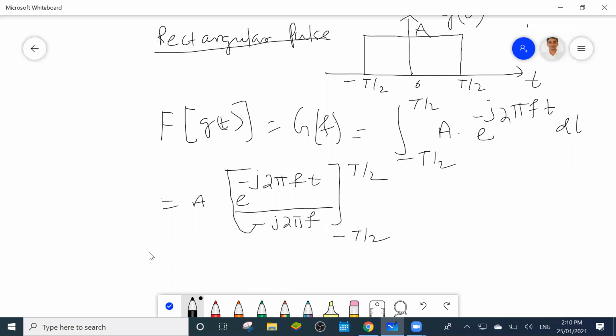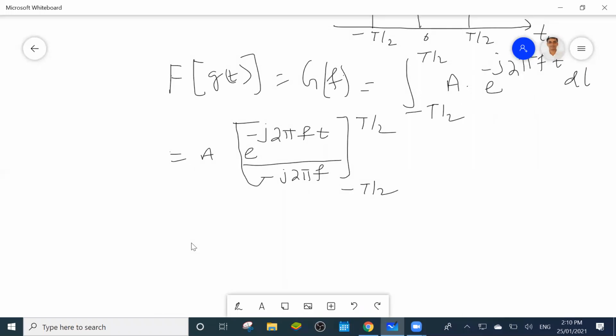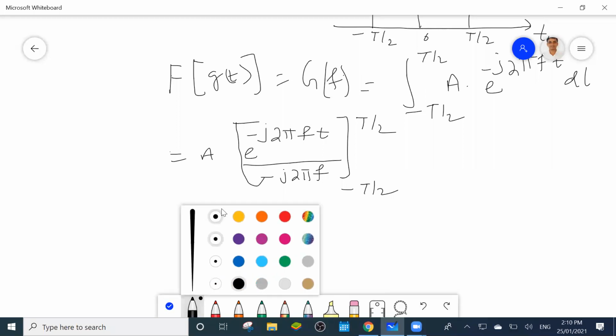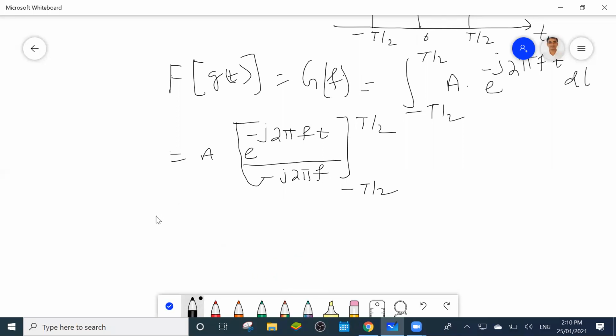Okay. So you can also write this one. Can you convert this in terms of the sinc function? Yes or no? So take A common, by minus j 2 pi f.